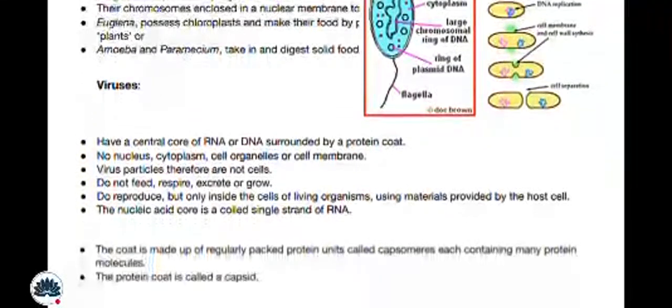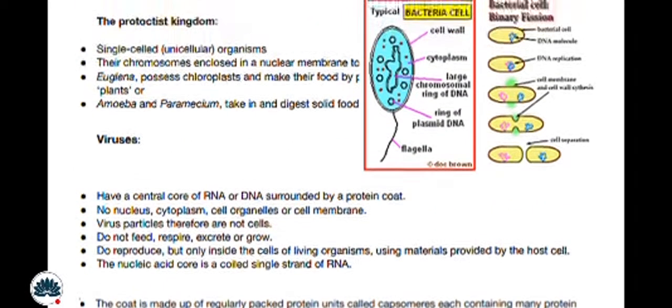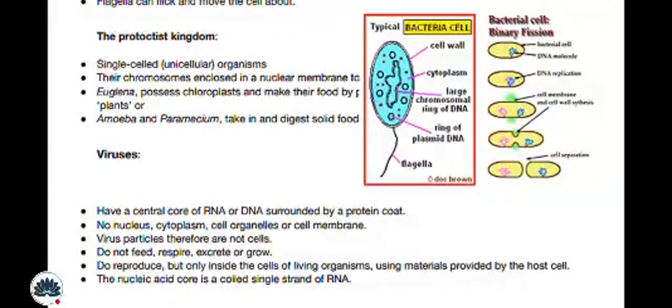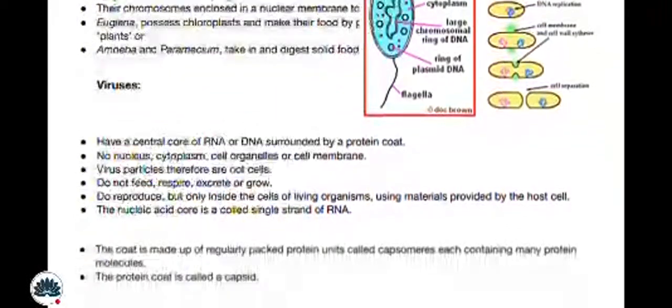Yes, for the viruses: they have a central core of RNA or DNA, where RNA means ribonucleic acid and DNA means deoxyribonucleic acid, surrounded by a protein coat, no nucleus. You can see the figure. Okay, this figure is for the bacteria which divide by binary fission. We have already discussed this in the A levels video. Okay, no nucleus, cytoplasm, cell organelles, or cell membrane.